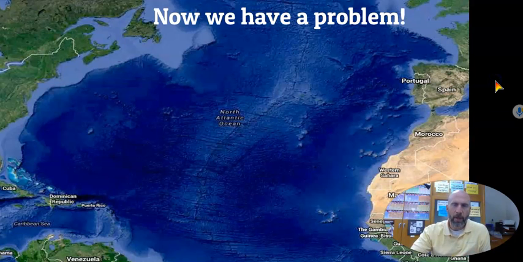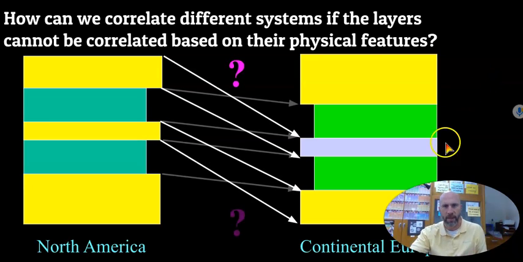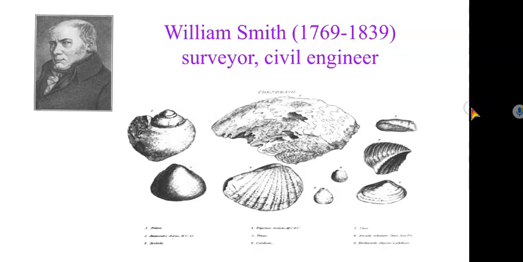But we have a problem when we look on a larger scale. Now we have North America way over here, and Europe and Africa over here, so you're talking about a much greater distance. The rock layers are not going to match. You've got the mid-ocean ridge going down the middle, creating new rock, new seafloor all the time. That becomes a problem, because we can't correlate layers between North America and continental Europe based on their physical features, since they're going to be different rock types.